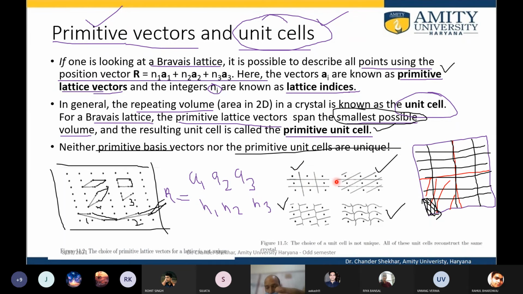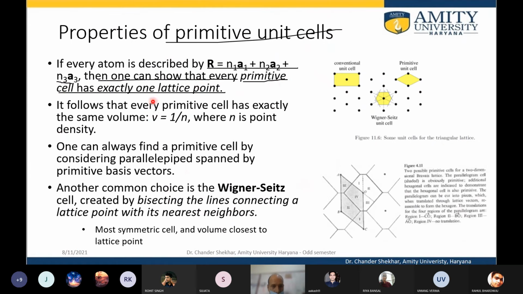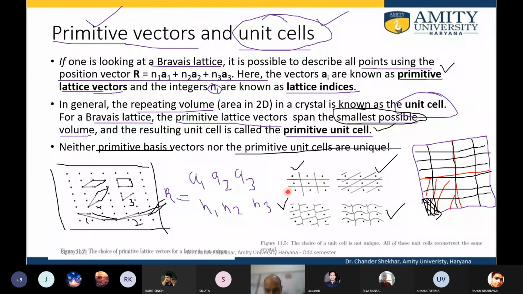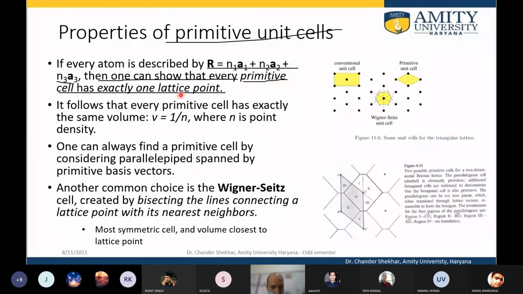They can be different, but the condition is that the volume should be smallest. Okay, so the primitive unit cell generally has only one lattice point. Okay, हर एक primitive unit cell में एक lattice point होगा कम से कम, उससे कम नहीं हो सकता. So it has exactly one lattice point, and it follows that every primitive cell has exactly the same volume, which is 1 by n, where n is the point density.